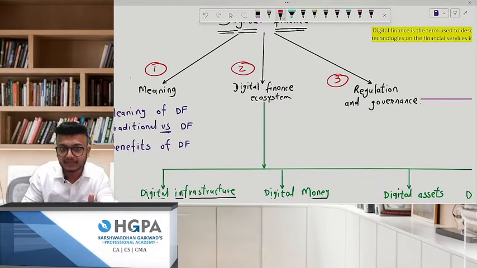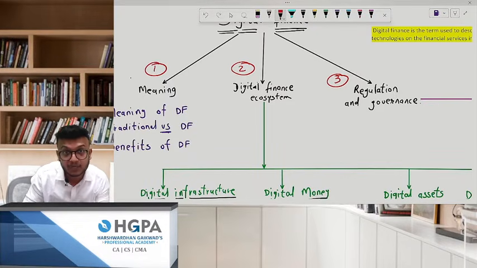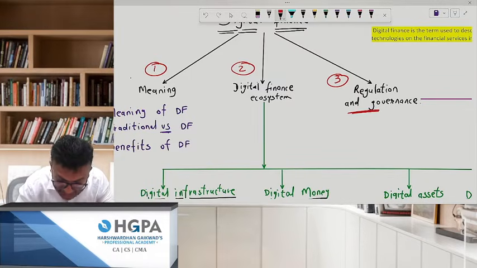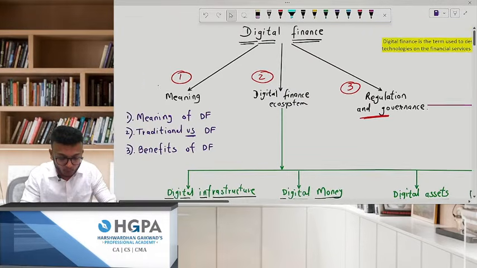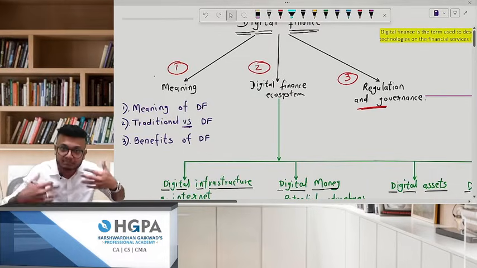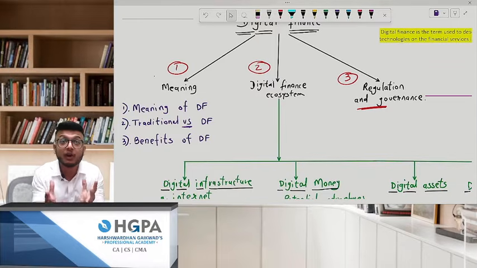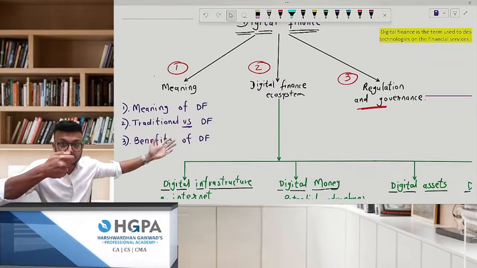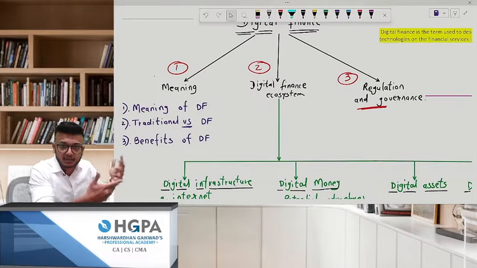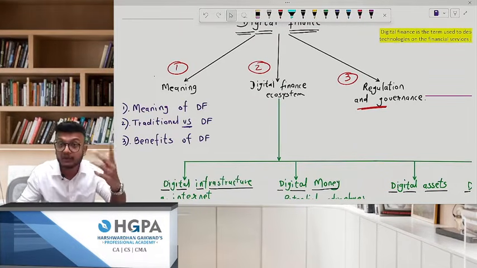So, the point is basic. For example, our UPI payments, for that laws are there. The Payment and Settlement Act, for example, that we will see in this part, the third. So, if you want to go through digital finance, three parts are there. First is meaning, to understand the meaning. In the meaning, one thing is what they will also ask you, what is the difference between traditional finance, the paper which we used to use, the currency, and digital finance, what is the difference between the two? That is one question which might come.